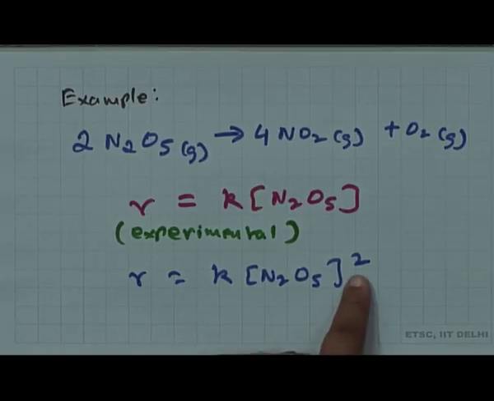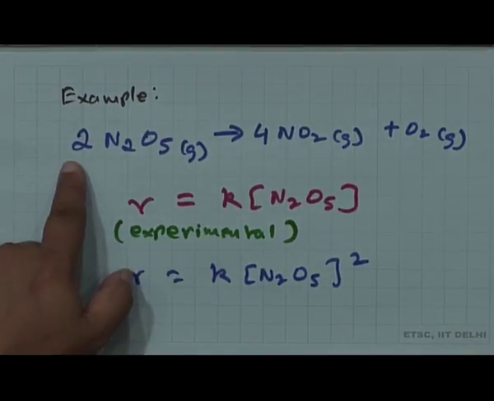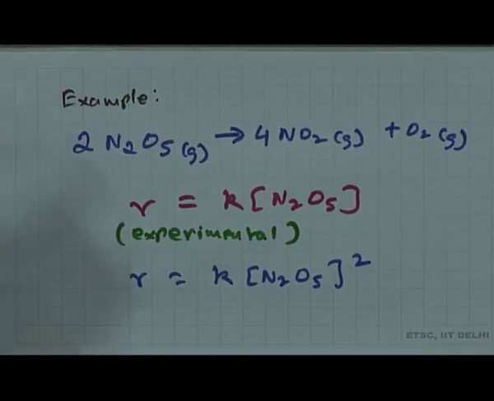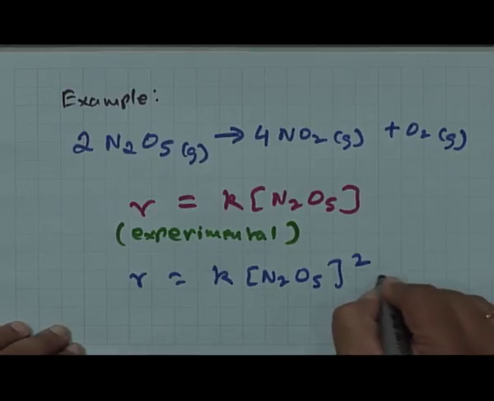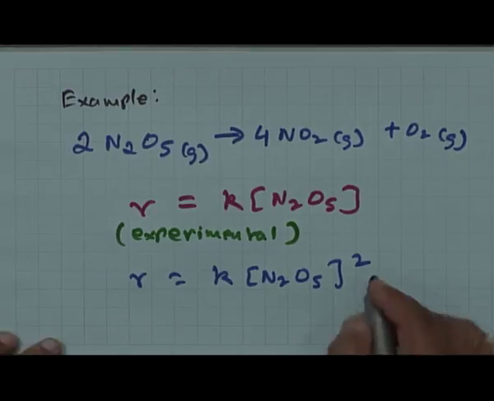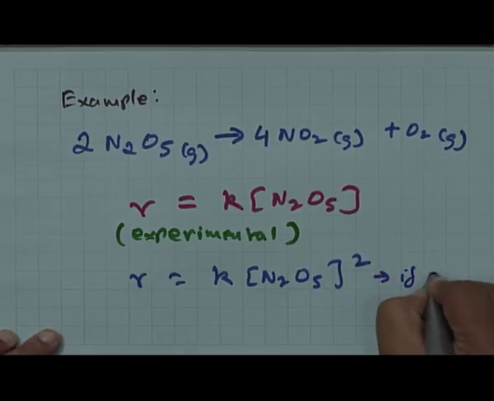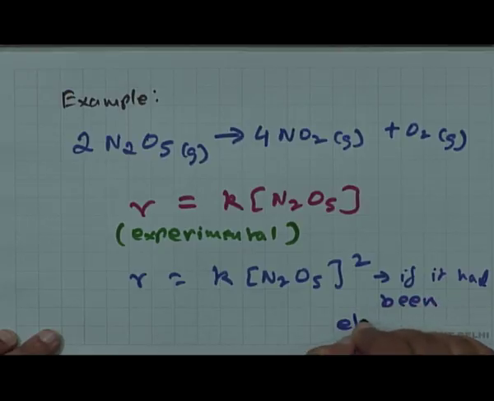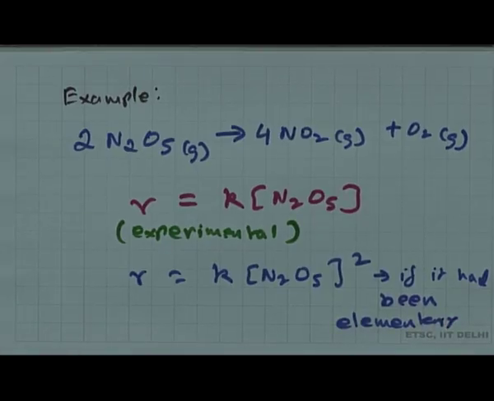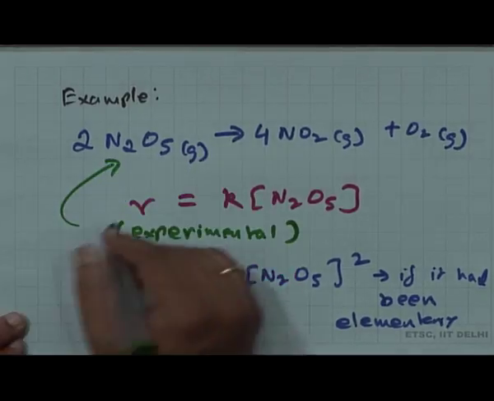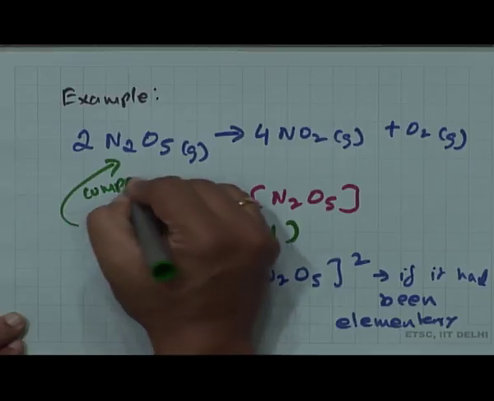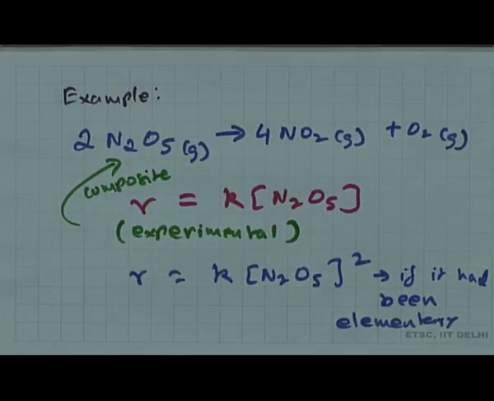So, that is the overall order 2, equal to the molecularity of the reaction which we get from the balanced form of the equation. So, this is when we say that if it had been an elementary reaction, which immediately tells you then that this reaction is a composite or complex reaction.